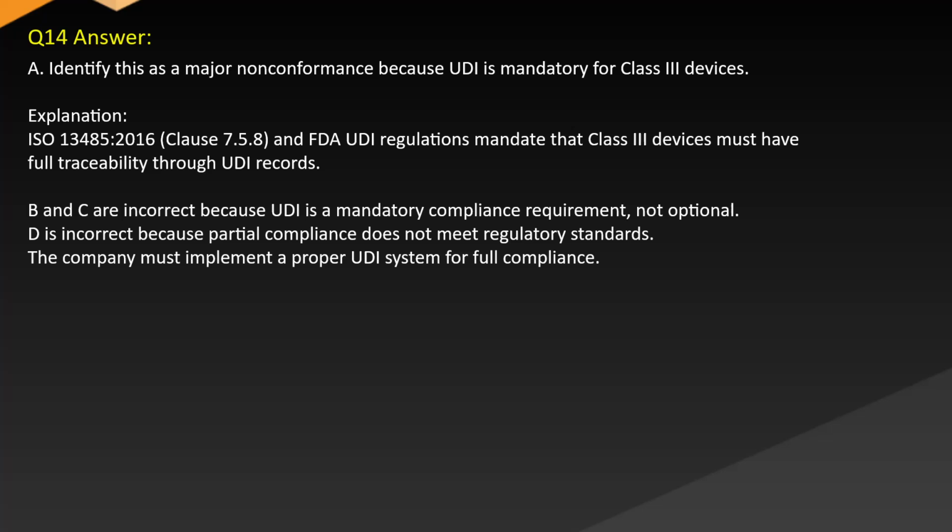Explanation: ISO 13485:2016 Clause 7.5.8 and FDA UDI regulations mandate that Class III and implantable devices must have full traceability through UDI records. B and C are incorrect because UDI is a mandatory compliance requirement, not optional. D is incorrect because partial compliance does not meet regulatory standards. The company must implement a proper UDI system for full compliance.